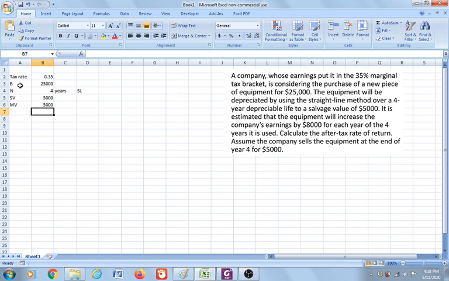Now the first thing that we need to do is to calculate the depreciation charge for that equipment. Since we are using the straight line method, the depreciation charge dt is constant every year.